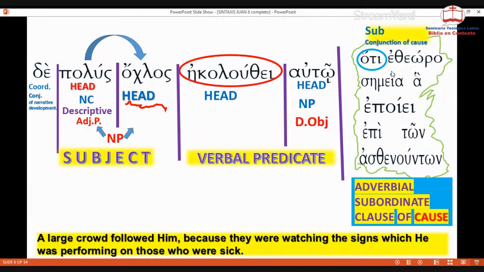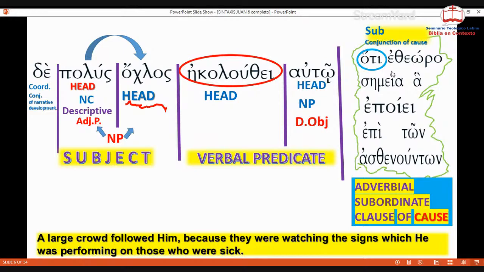It needs to be analyzed separately because any clause has a subject and a verb, and we need to see what elements we have there, and we will do that in the next video. So far, I just want you to get the idea of oti, the many ways of oti. You can consult the many uses of oti. But now I want you to understand that this is a cause and effect sentence. It's a complex sentence.